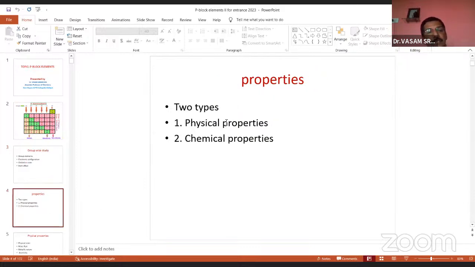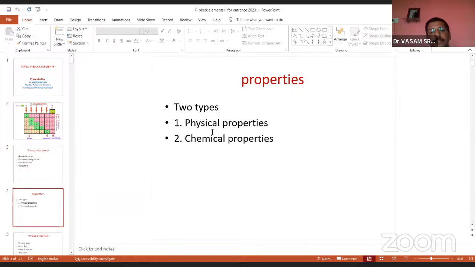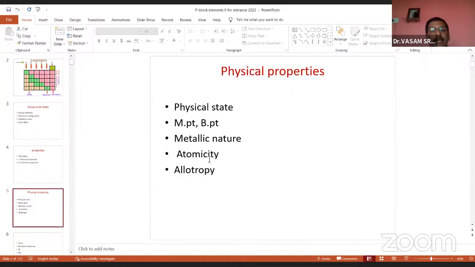And now the properties are two: one is physical property and the second is chemical property. Sometimes we expect one or two questions from physical, and the most important area is chemical properties. In any group, after group elements, electronic configuration, oxidation state, and inert effect, you go through the next properties, physical and chemical. Now the physical properties. The most important physical properties in each group: one is physical state, whether it is solid, liquid, or gas.